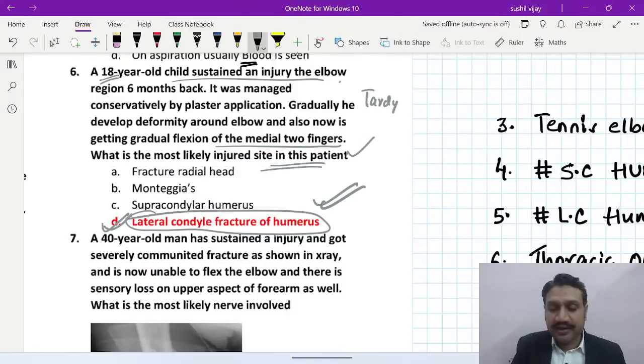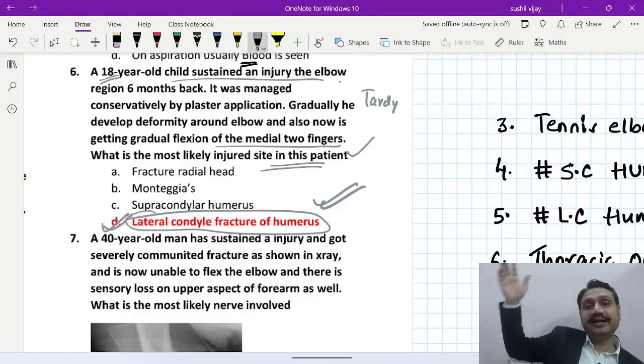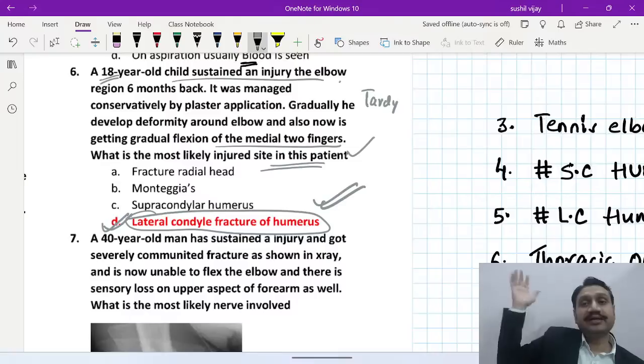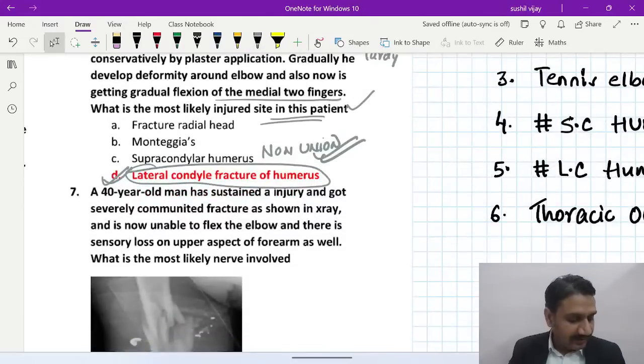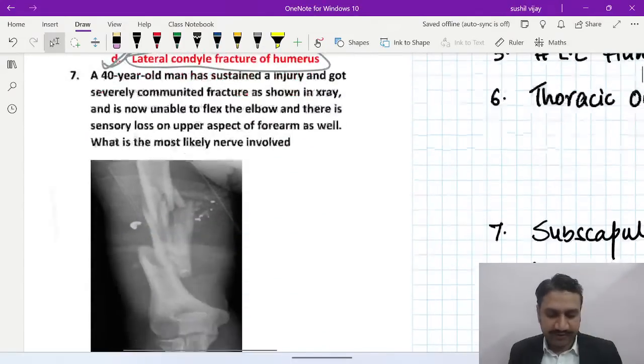The tardy, late involvement of the ulnar nerve. It is related to what? The cubitus valgus deformity, right? It is related to valgus deformity, and valgus is seen in which fractures? Whenever the lateral condyle has gone into non-union. I hope everybody recalls that. Biot has answered it very well. Absolutely, Rishabh. Biot, very good, wonderful.